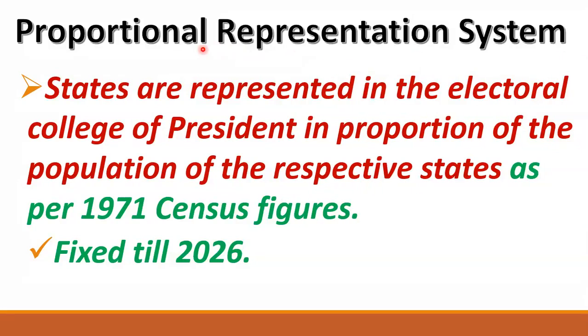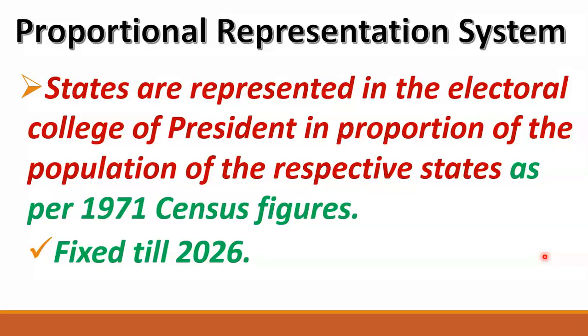First of all, states are represented in the electoral college of president in proportion to the population of the respective states as per 1971 census figures. So what is the meaning of proportional representation system here? It means that states are represented in the electoral college of president in proportion to the population of the respective states. Now what does it mean? It means that states will be given weightage of vote value in the elections of the president in proportion to their population.